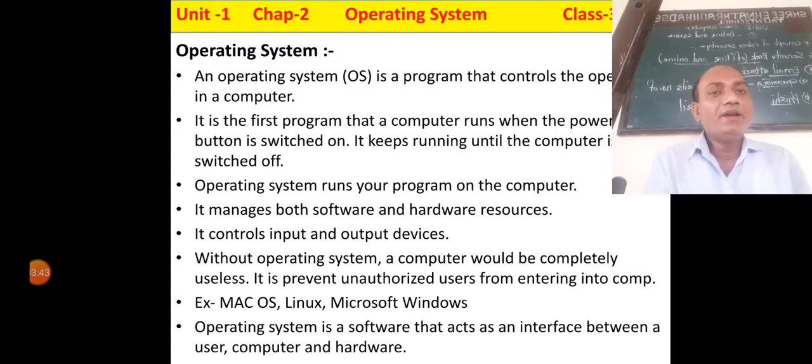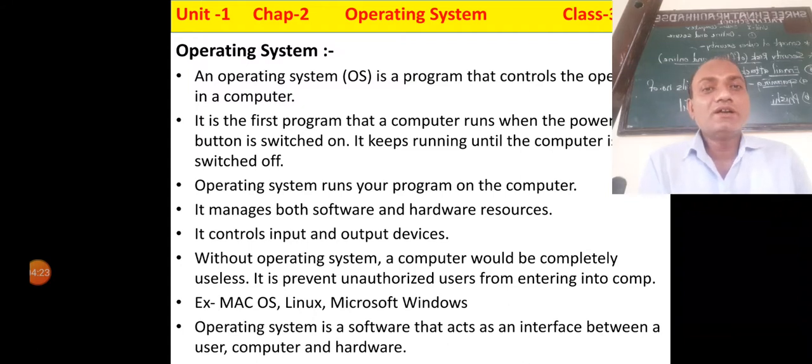Operating system prevents unauthorized users from entering into the computer. This operating system stops the other users who want to enter your computer. That is called unauthorized users. If that unauthorized user is entering into the computer, at that time operating system stops them. So this is about the operating system.